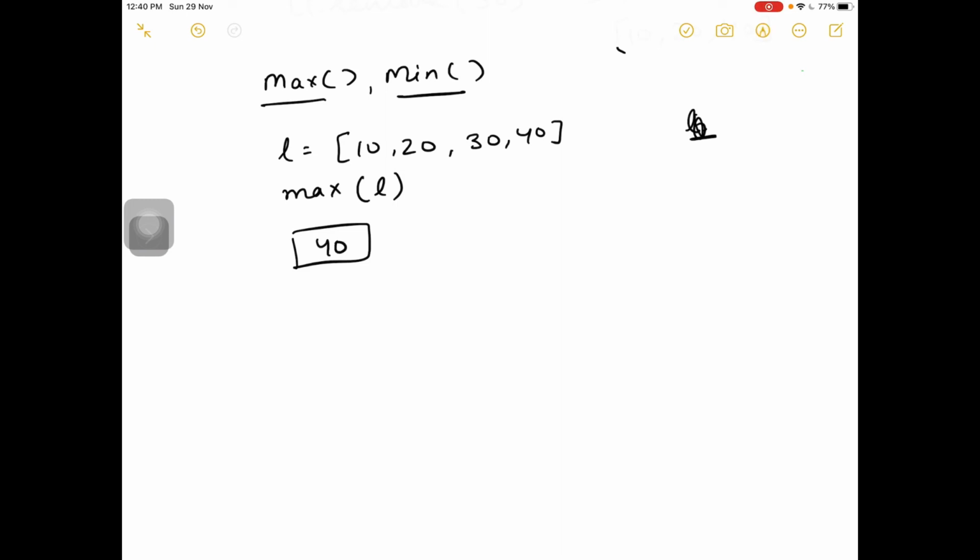Same if I write the min function, min of L, the minimum number in the list L. It will display 10. So max and min functions we normally use in programs wherever we need to extract the largest and the least number from the list. If you execute these same functions with strings or characters, dictionary order is taken into consideration. So this ends your listing.